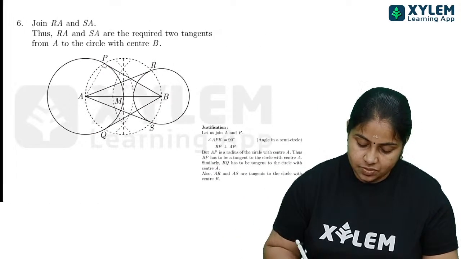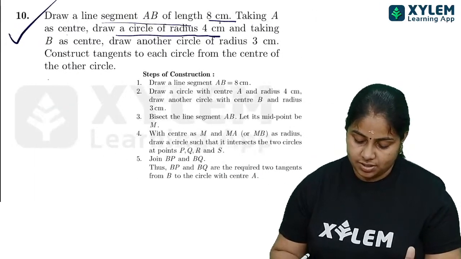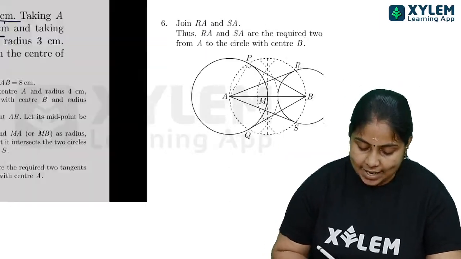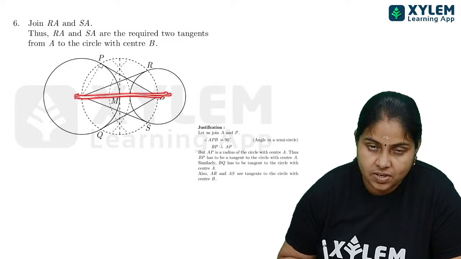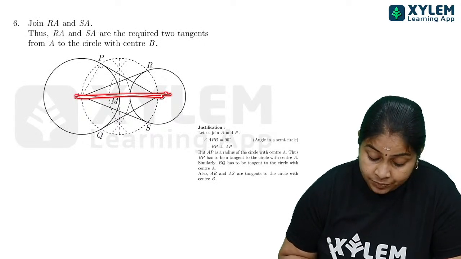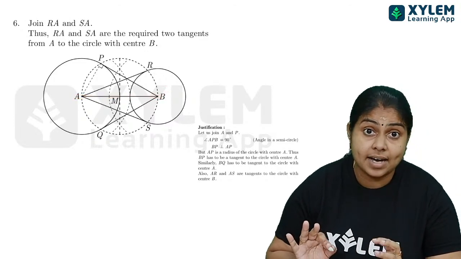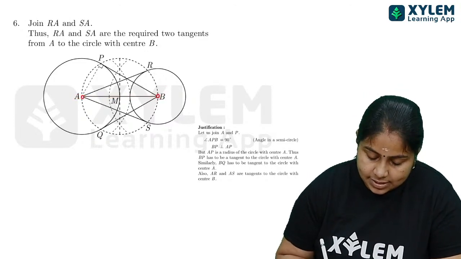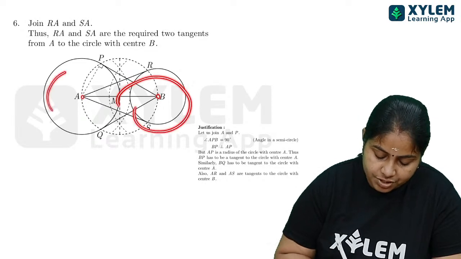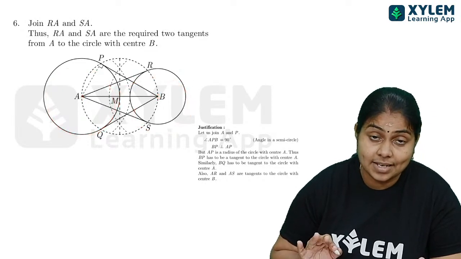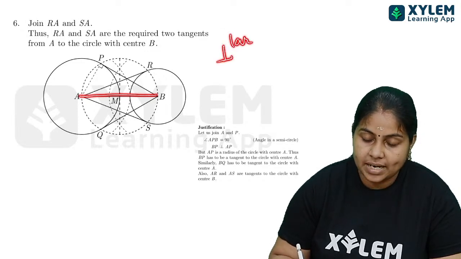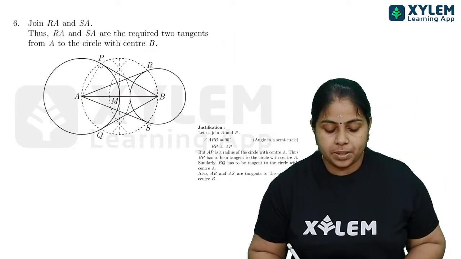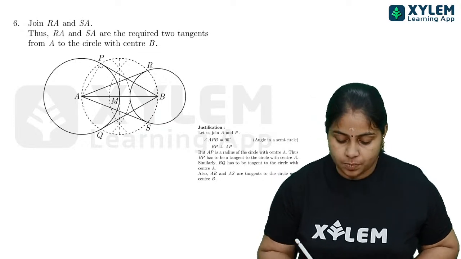Okay, next what we have to do, we have to draw tangents. For that we must bisect this line segment, that is, draw the perpendicular bisector. That means, join the centers of the two circles, the 3 cm circle and the 4 cm circle, and draw the perpendicular bisector of the line segment you get.